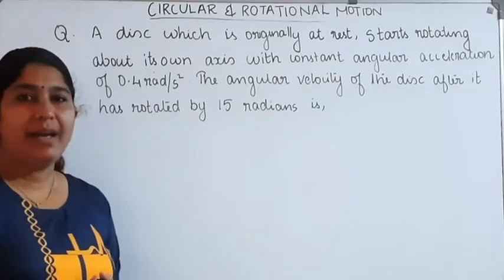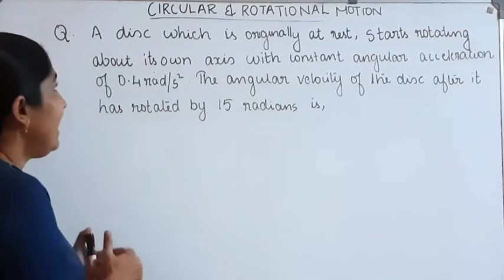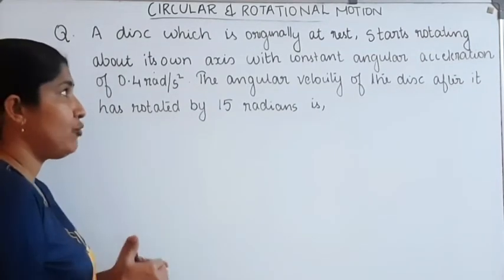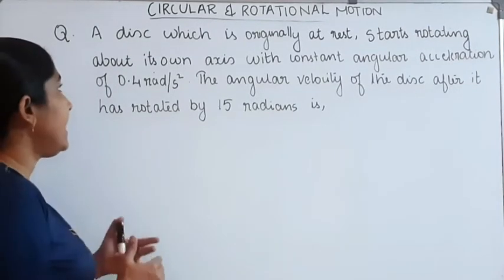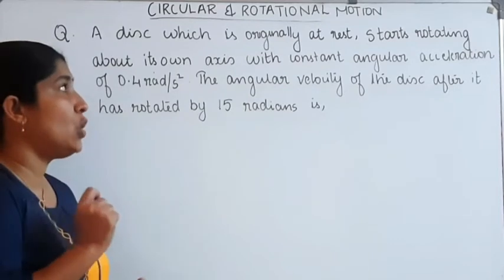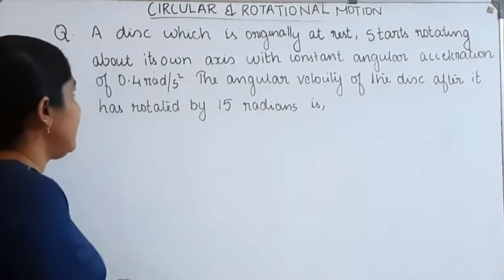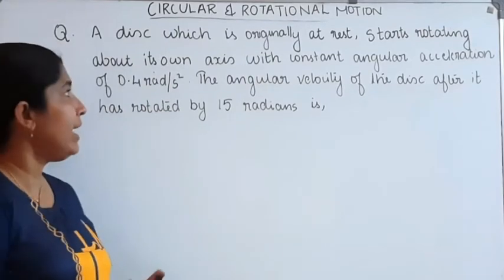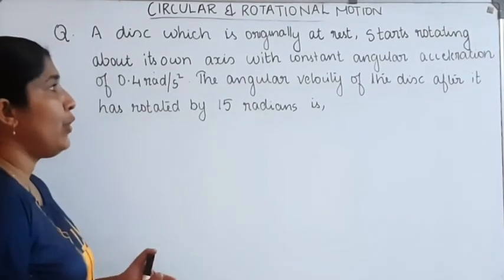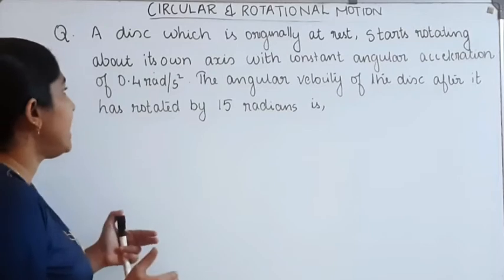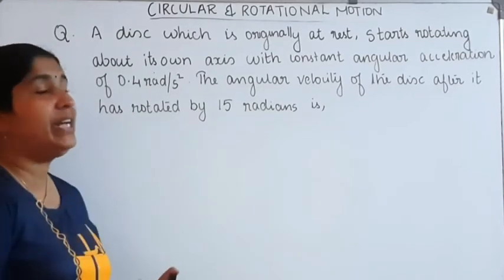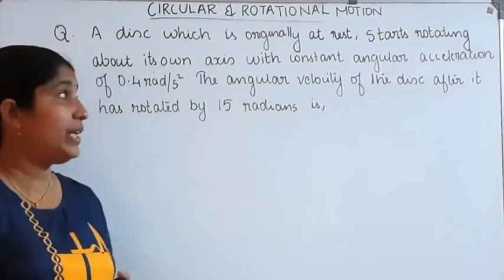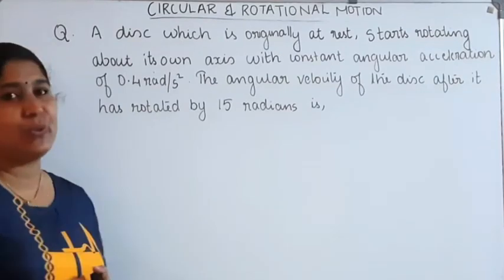Okay. Next question. A disk which is originally at rest starts rotating about its own axis with constant angular acceleration 0.4 radian per second square. The angular velocity of the disk after it has rotated by 15 radian is. We want to find out the angular velocity.